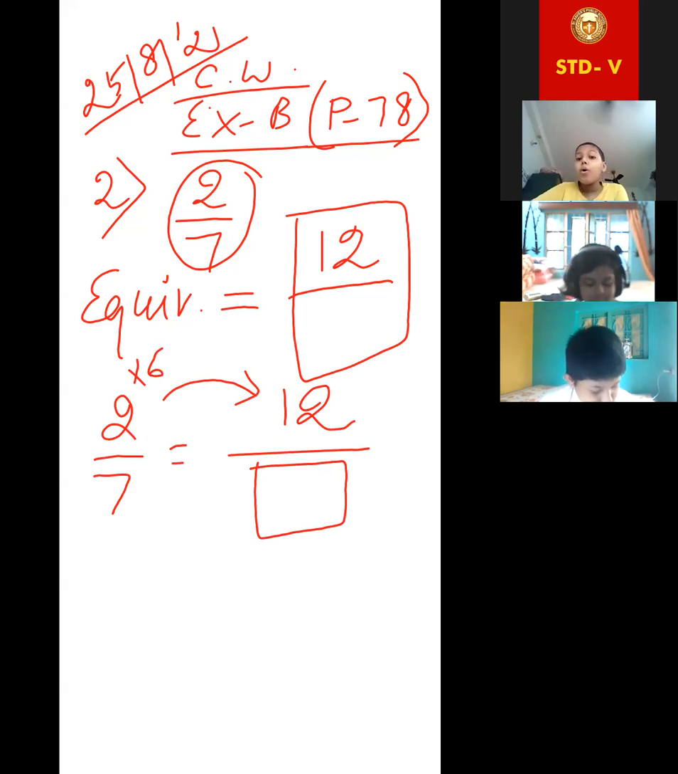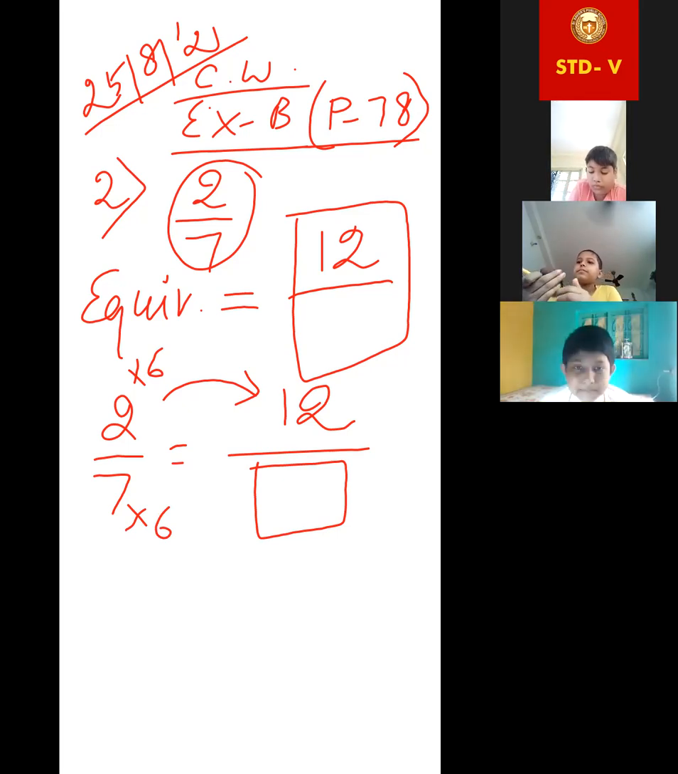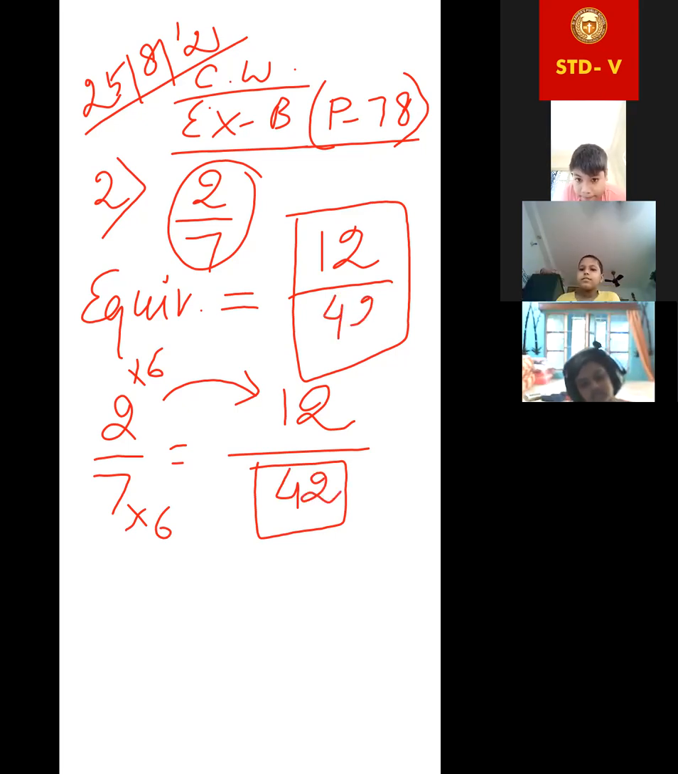Yes or no? Yes, ma'am. So the same thing we'll have to do exactly, 7 into 6. Then only we'll get the denominator. Yes or no? Yes, ma'am. Same process. The fraction will be 12 by 42.